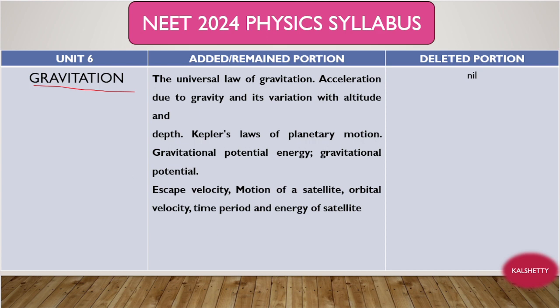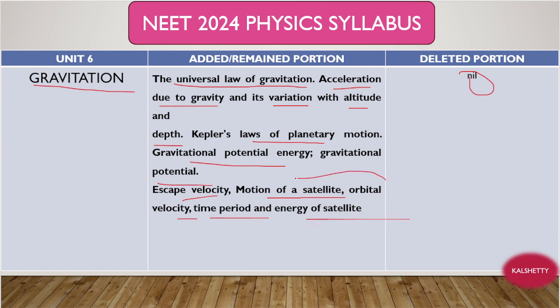Okay, now see, what are the deleted portions here? Nothing will be deleted here, right? Universal law of gravitation is there, acceleration due to gravity is there, its variation with altitude and depth, right? Acceleration due to gravity at depth and altitude. Kepler's laws of planetary motion is there, gravitational potential, potential energy, escape velocity, and motion of a satellite, orbital velocity, time period and energy of satellite.